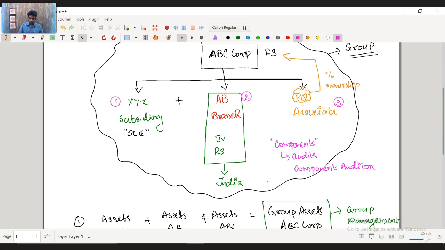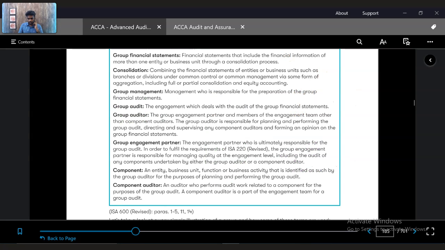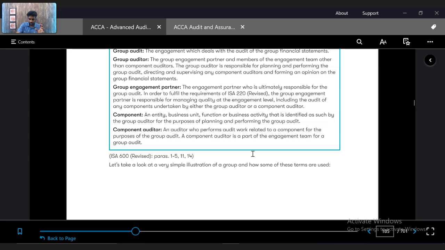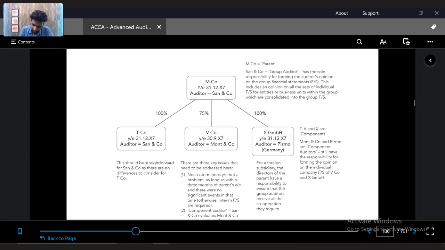Okay. Just to help you with the structure, I'll walk you through a simple illustration of a group and some of the terms which are used. Let's say there is a group company called MCO, which has a year end of 31st December 2007. Here the auditor is SAN and Company.